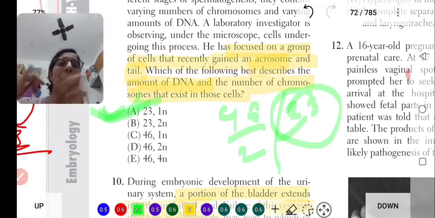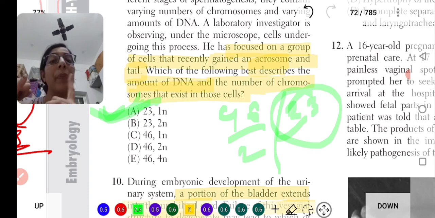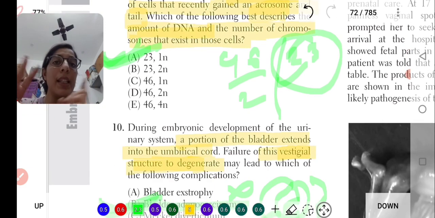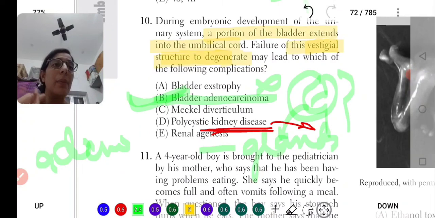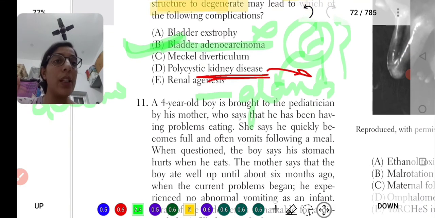The next question is about spermatogenesis. What will happen? Spermatogonia, primary spermatocytes, secondary spermatocytes, spermatids, and then the spermatozoa are formed, and it is a haploid structure containing 23 chromosomes. The last one is about the urachal cyst. During the formation of the bladder, the urachus becomes a remnant. When it becomes a remnant, it can be present as a fistula, as a sinus, and as a cyst. And in a cyst, there is an increased chance of adenocarcinoma, and that's why it will lead to bladder adenocarcinoma.